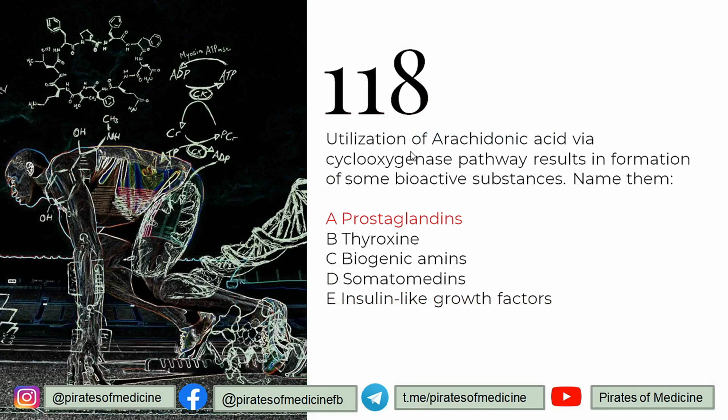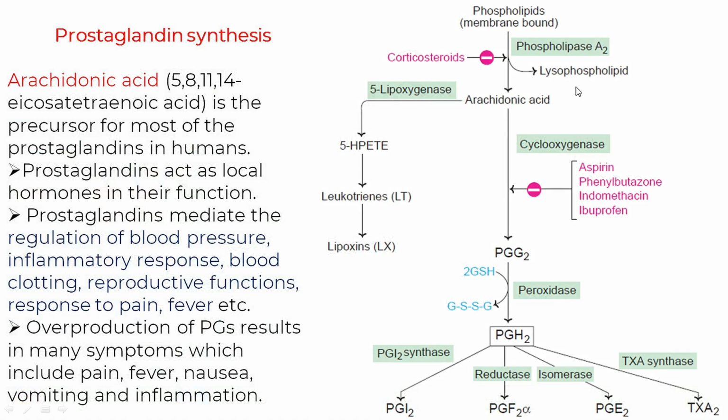118 is that utilization of arachidonic acid via the COX pathway results in formation of some bioactive substances. You need to name them. This is the prostaglandin synthesis that occurs via the COX pathway. Phospholipids in the phospholipid bilayer of any cell membrane are converted into arachidonic acid with the help of the enzyme phospholipase A2.